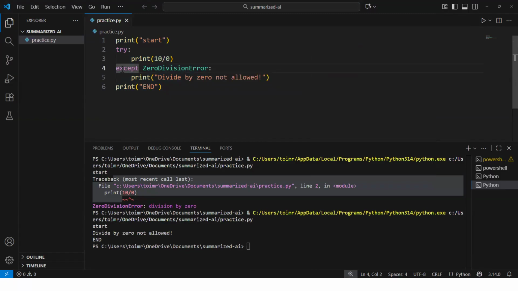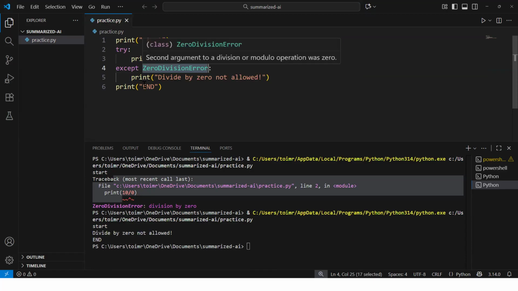As we know, dividing by zero is not allowed in math as well as in Python and other programming languages too, like Java and C Sharp. So Python raises ZeroDivisionError. Instead of crashing the program, Python looks for an except block that can handle the type of error. It finds one that matches ZeroDivisionError and runs the code inside it.